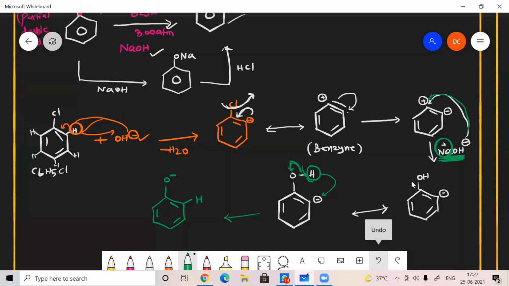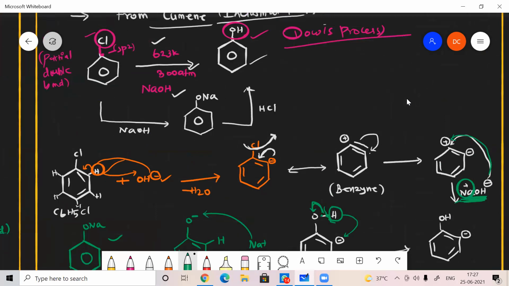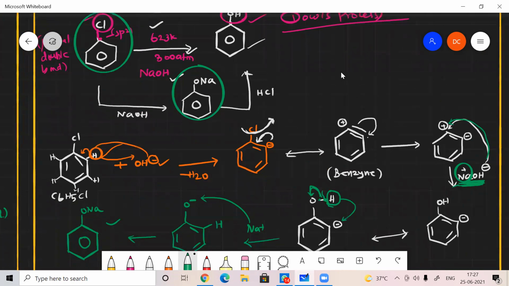That Na plus will go and approach here to form a bond like this. So then it will form like this. So here I have ONa. This is my phenoxide. So this is the first step. Here from chlorobenzene to sodium phenoxide we are proceeding through this mechanism. Is that clear or not?